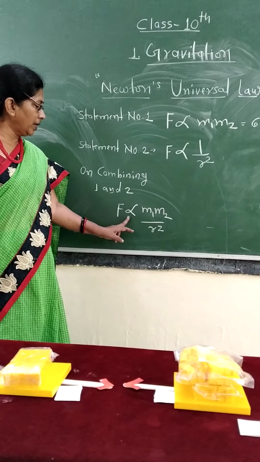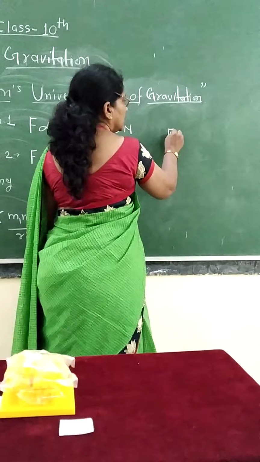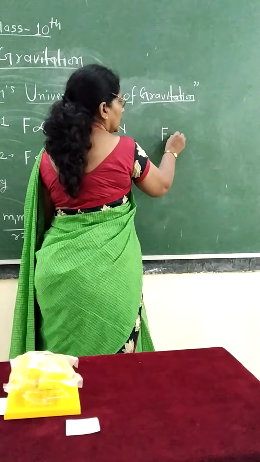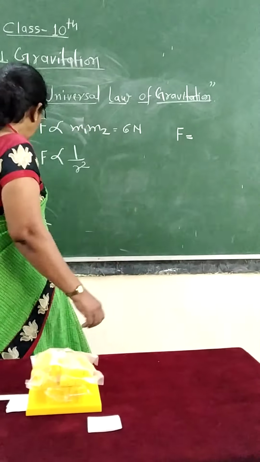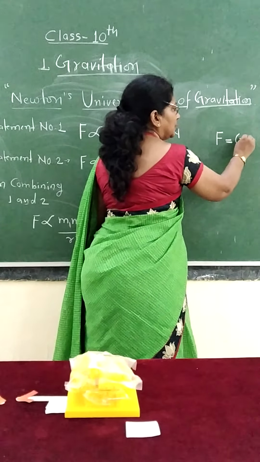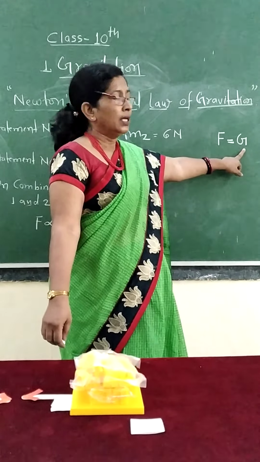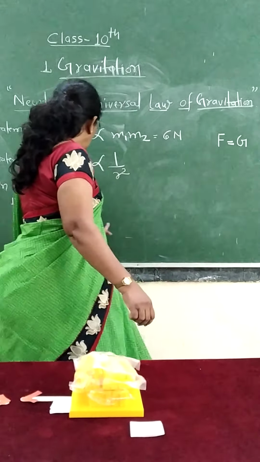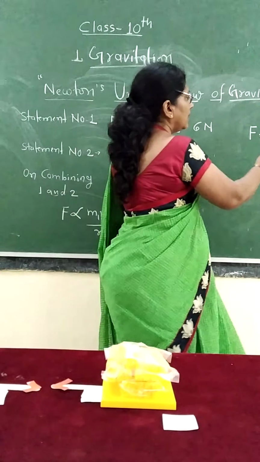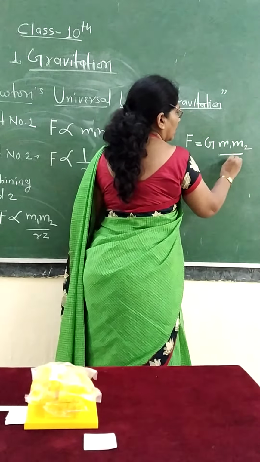So here we take the constant of proportionality as capital G. So the equation will be, instead of the proportionality sign, we will take is equal to capital G. This capital G is the universal constant, the constant of proportionality, and the rest of the things are as they are: m1 m2 upon r square.